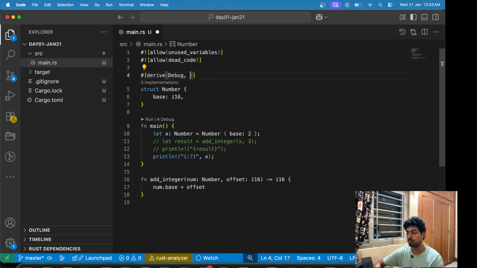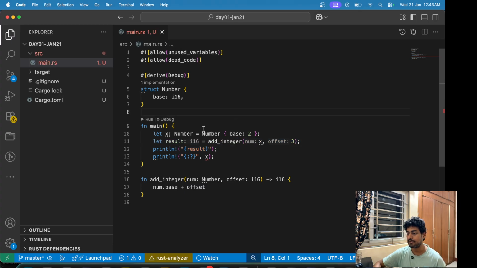I'll just remove this clone and copy for now. So I have defined this macro on top of it, derive debug, which will tell us that we can print this using the println macro, obviously. But initially it was not there, and we couldn't even print that. So that is one more thing that I wanted to show.